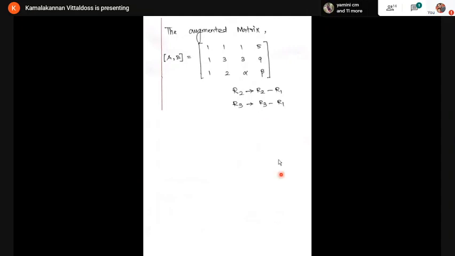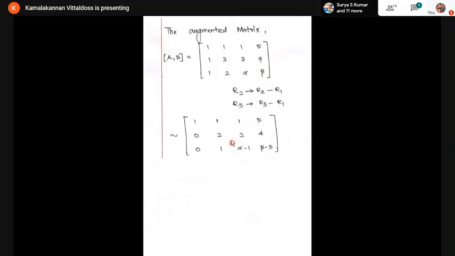Listen carefully. I'm going to write R2 gives R2 minus R1. If you subtract the first row from the second row, 1 minus 1 becomes 0. I'm going to change only R2 and R3. So I'm keeping R1 as R1: 1, 1, 1, 5. R2 gives R2 minus R1. So 1 minus 1 becomes 0. 3 minus 1 is 2. 3 minus 1 is 2. And 9 minus 5 becomes 4. Similarly, R3 gives R3 minus R1. 1 minus 1 becomes 0. 2 minus 1 is 1. This is alpha, here it is 1, so alpha minus 1. Here beta, and here 5, so it is beta minus 5.